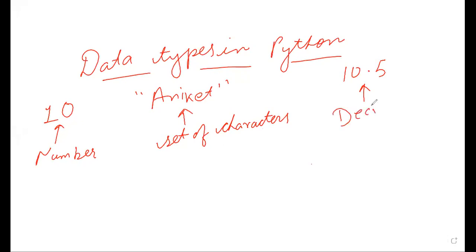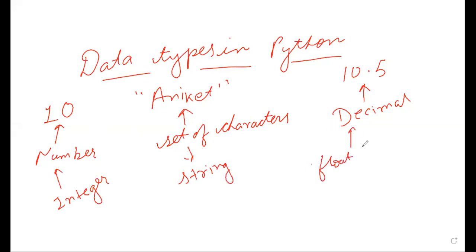It is a kind of decimal number, right? First of all, it is a number. Then what kind of number is it? It is a kind of decimal number. Okay. So we can identify which type is which. This is a kind of integer number, which is string, and decimal are noted as float in programming. So which are float, we can identify in the programming.